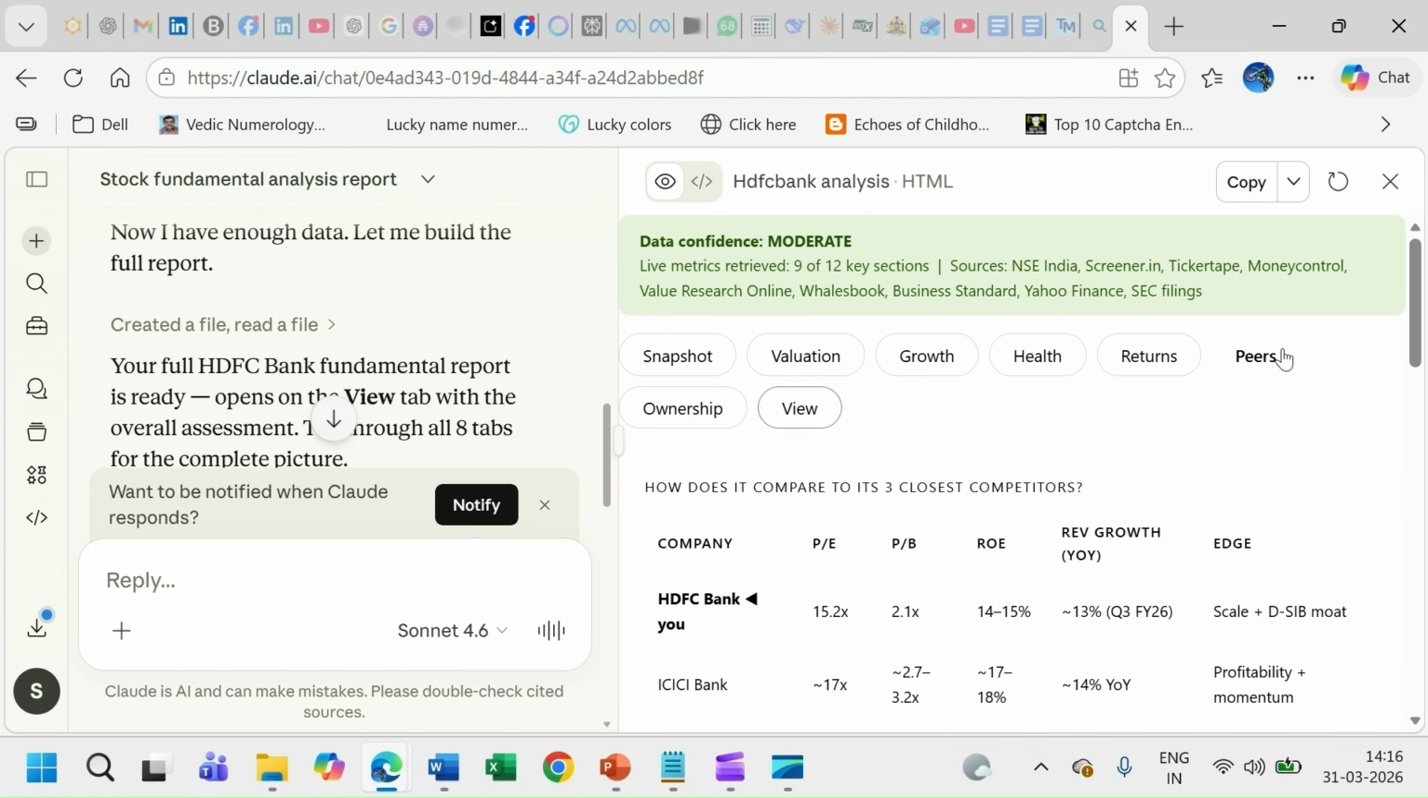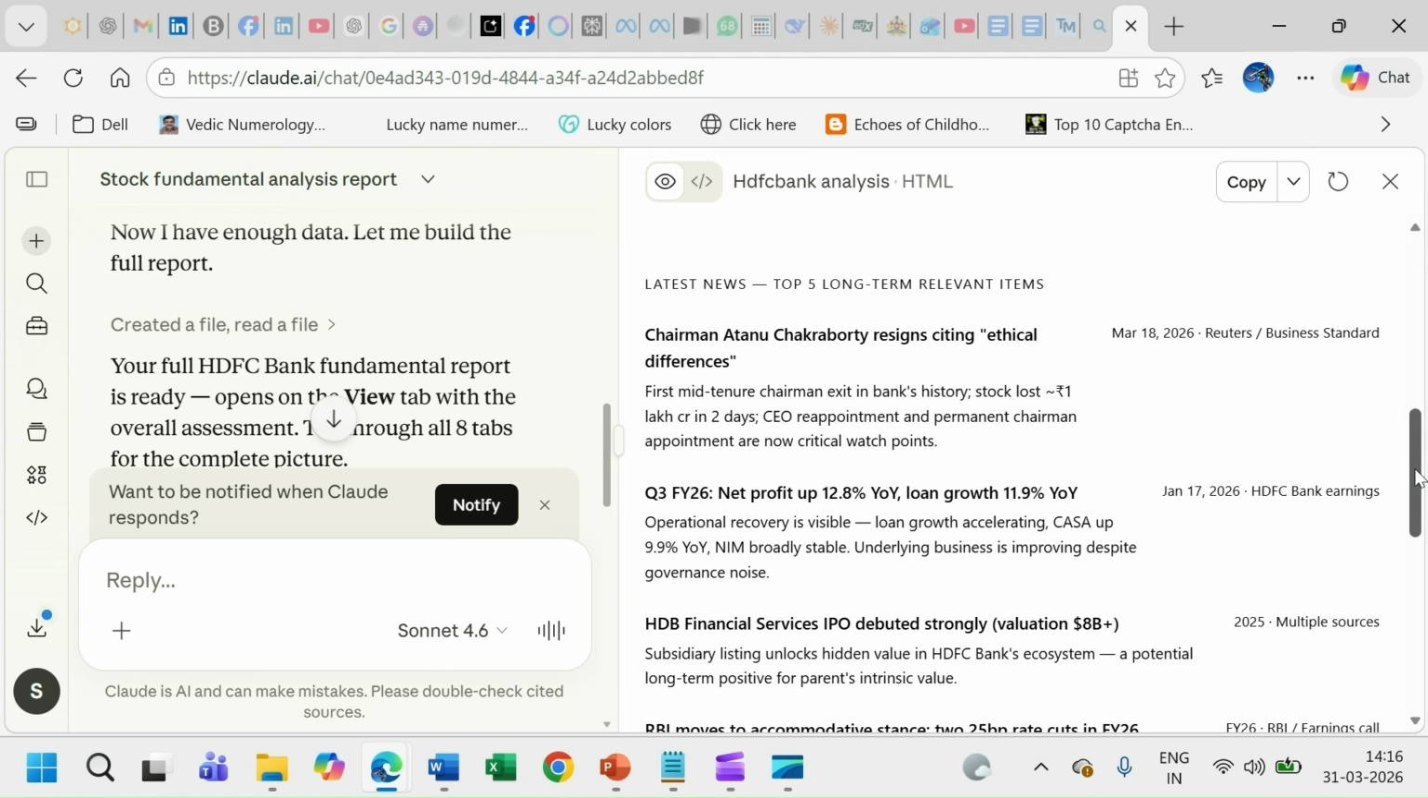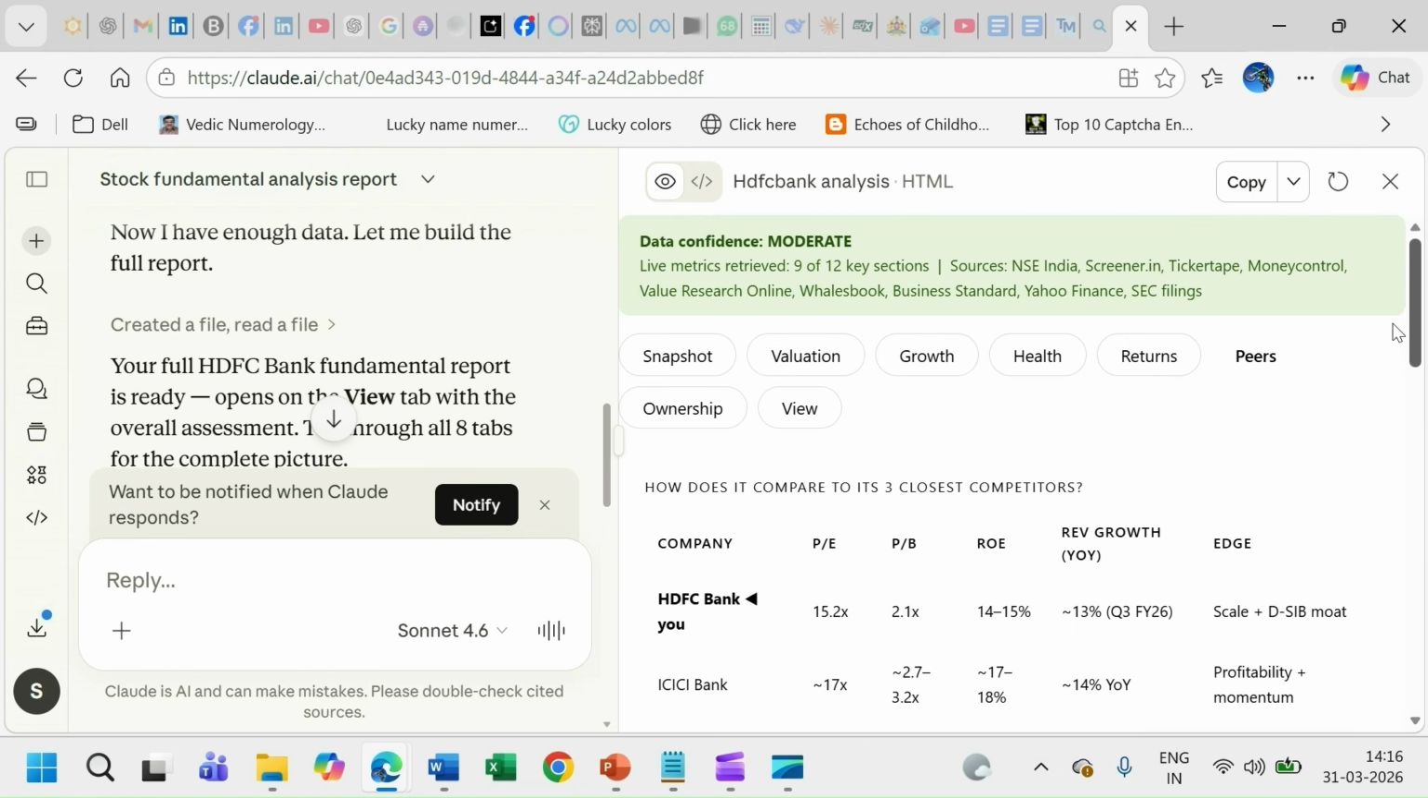Now, when you just click on peers, it tells you how ICICI Bank is faring, how Kotak Mahindra is faring, how Axis Bank is faring. It also tells you the latest news about the stock. See, Chairman Atanu Chakravarti resigns citing ethical differences. Net profit up by this much. There is one new product which is being debuted. An IPO is being launched. So all that information you can actually get here.